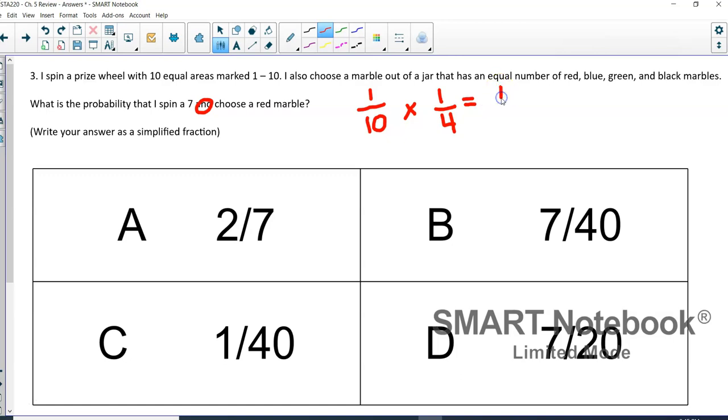So we would multiply these together, and we would get 1 over 40, which this one actually wanted you to have your answer as a fraction. So we would get 1 out of 40 as our answer for this one.